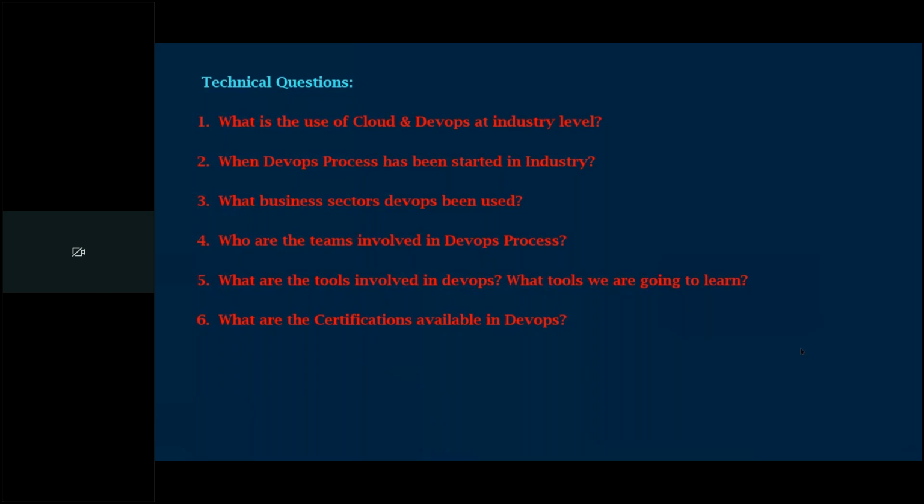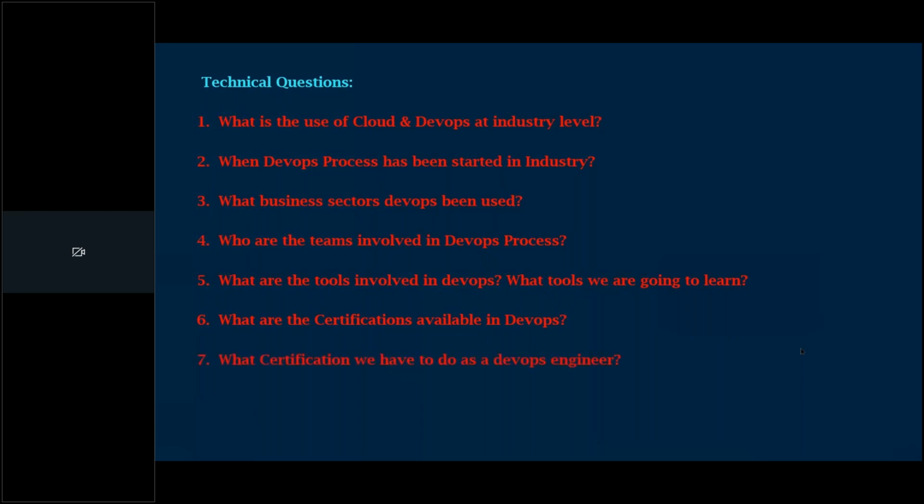In AWS, we have two papers: AWS Certified Solutions Architect Associate and AWS Certified Solutions Architect Professional. If you are interested, you can plan to write the first exam. That is enough for you. No need to go with the DevOps certification. DevOps certifications are not mandatory. I give you all the information about the certifications. Nothing to worry about. When you plan to write the exam, let me know. You can ping me, you can call me. Definitely I'll guide you, and I'll help you to clear the exam.